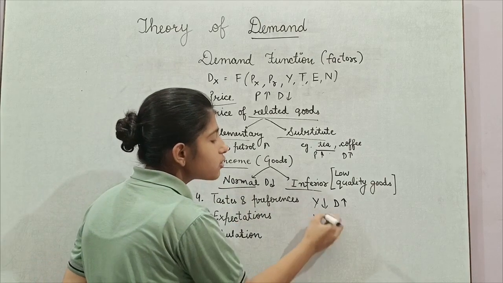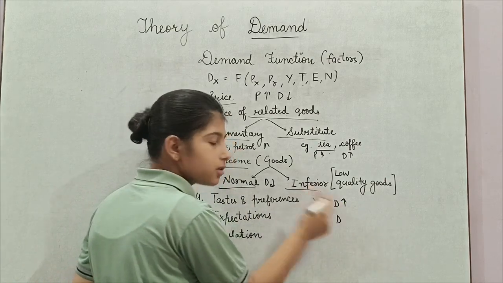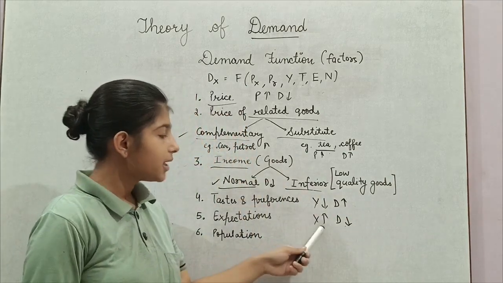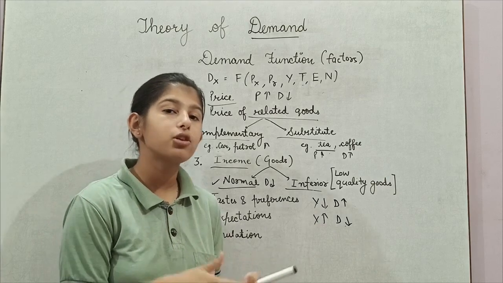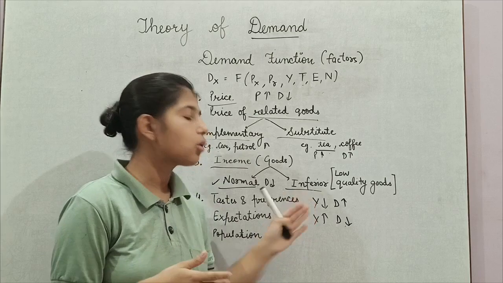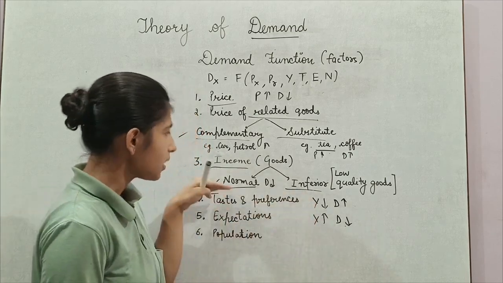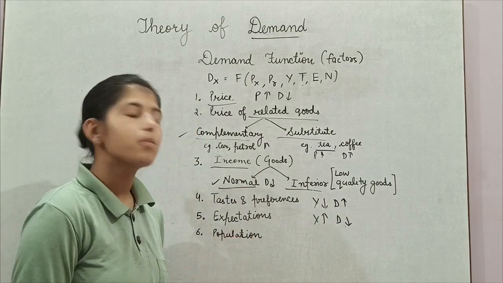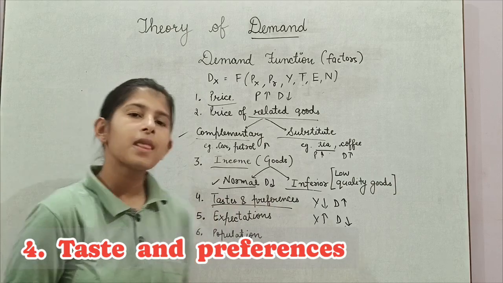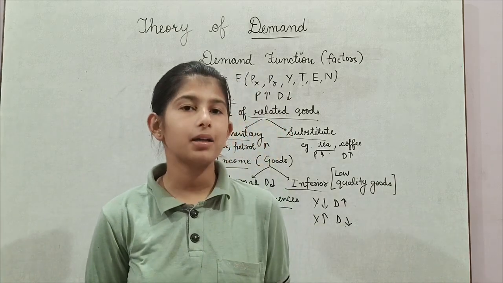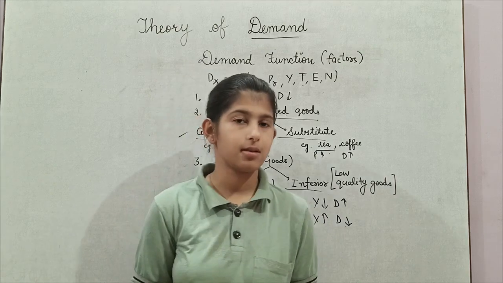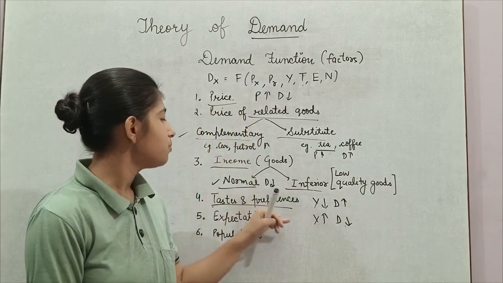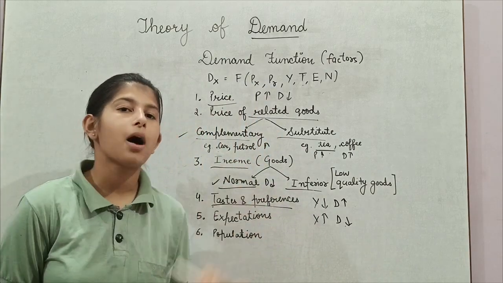Similarly, when income of consumer will increase, demand for inferior goods tends to decrease and demand for normal goods will increase. Now that income of consumer has increased, he will prefer to have more normal goods than the low quality goods. So this is about normal goods and inferior goods. The next factor of demand for a commodity is taste and preferences. What I will buy and purchase from the market, it depends upon my taste and preferences. If I don't like a certain product, I will not purchase it. So, taste and preferences is the fourth factor of demand for a commodity.